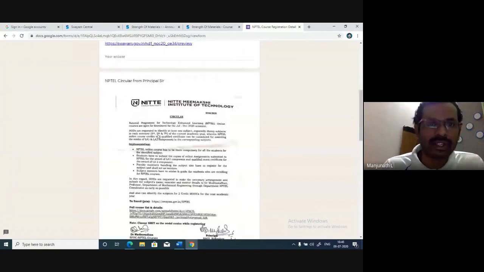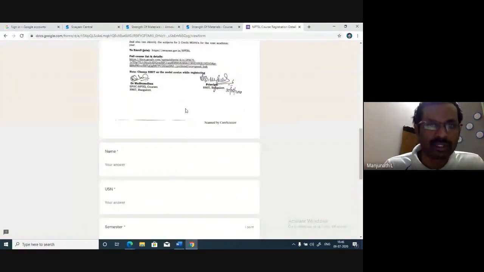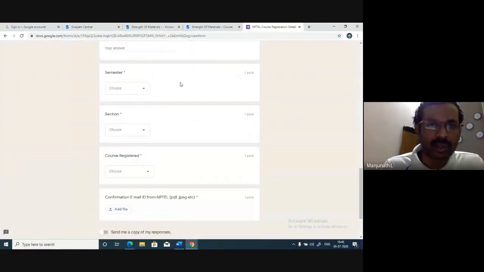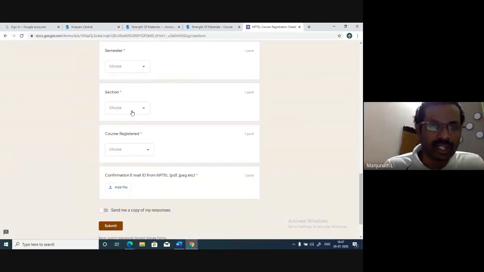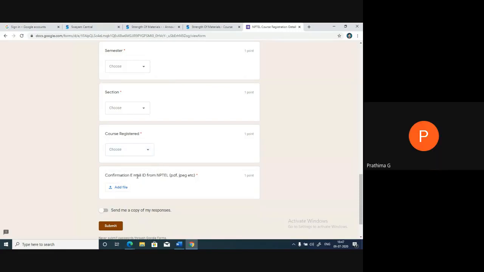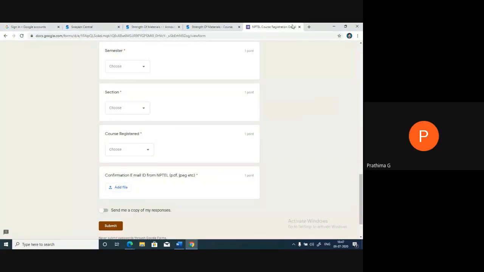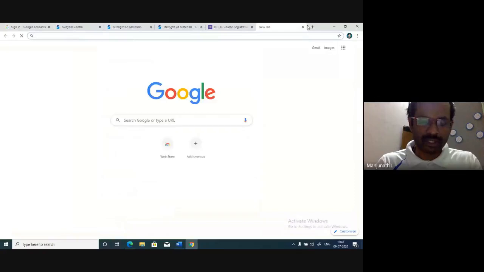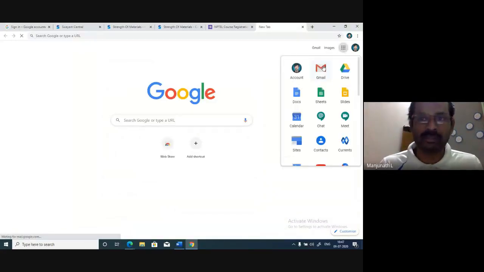This was the circular sent by the principal sir, saying that LA is compulsory for third semester. So you can fill these details: USN number, semester, section, all that. For course registration, click here and select Strength of Materials. Then the confirmation email: after you register for the course, you will be receiving one confirmation email from